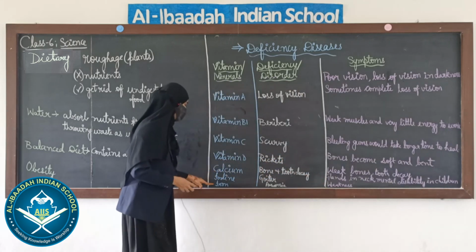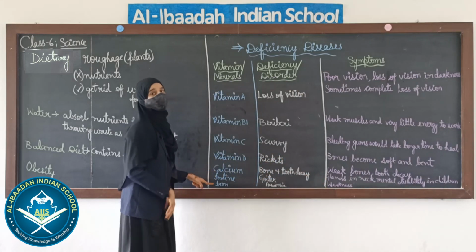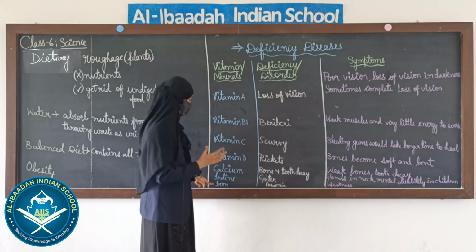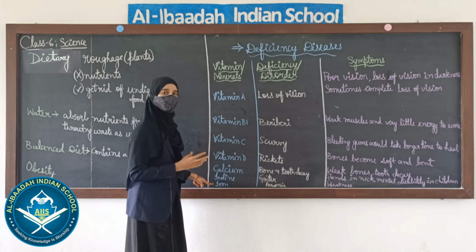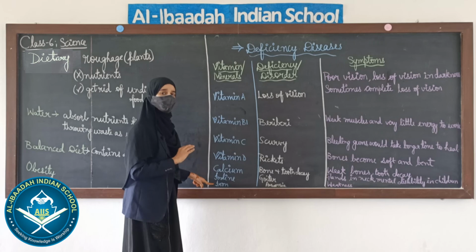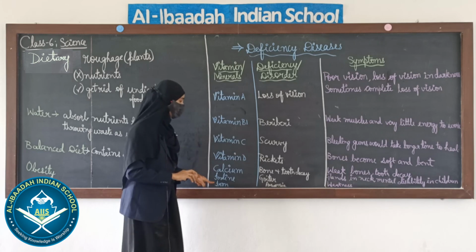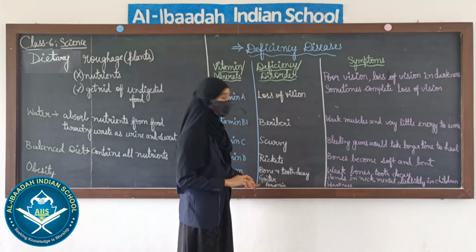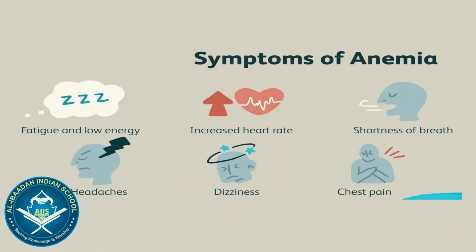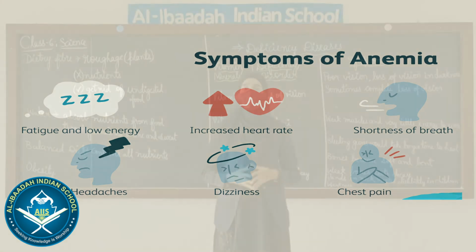Then next comes iron. A person who doesn't have iron for a longer period of time may get anemia. And what are the symptoms? Weakness. A person may feel weak all the time when he gets anemia.